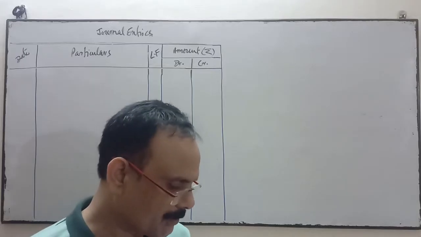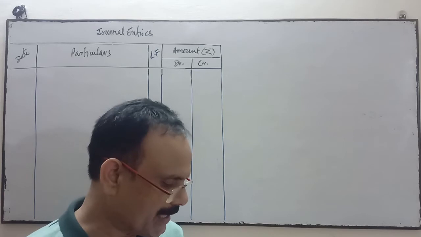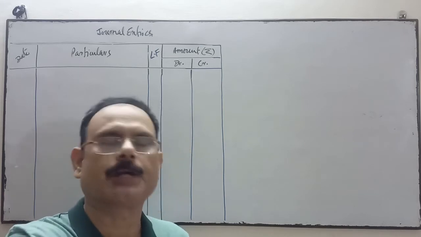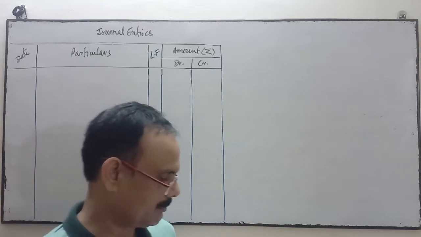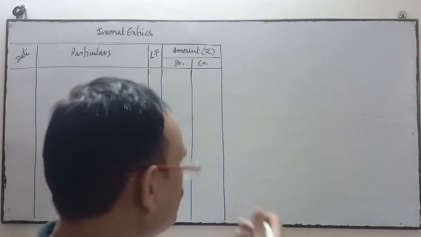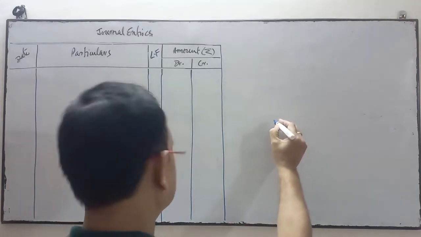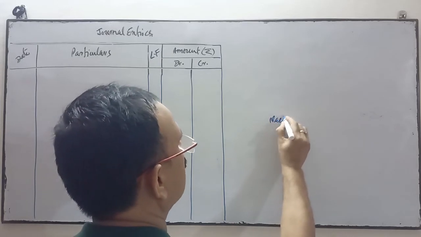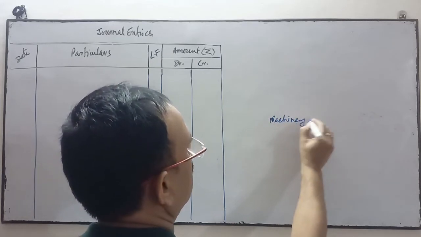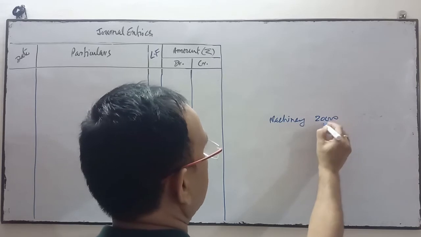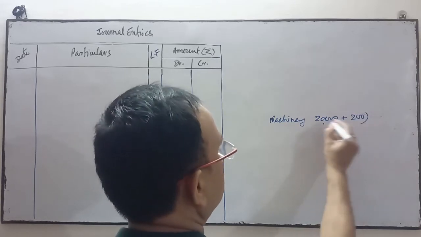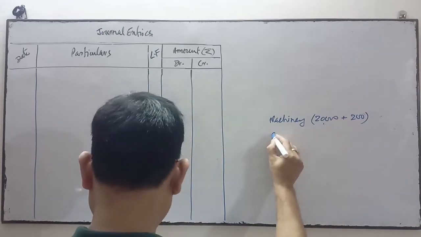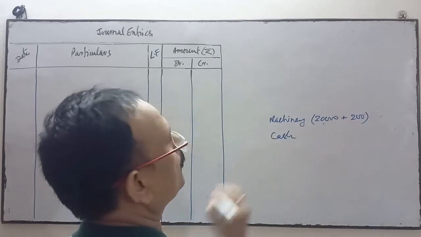Pass journal entries for the following transactions: purchased machinery for rupees 20,000 and paid rupees 200 on its carriage. This type of question we have solved in the previous. Purchased machinery for rupees 20,000 and paid carriage on it, so that carriage will be added to machinery account, and we have paid the amount in cash, so cash account will be open.